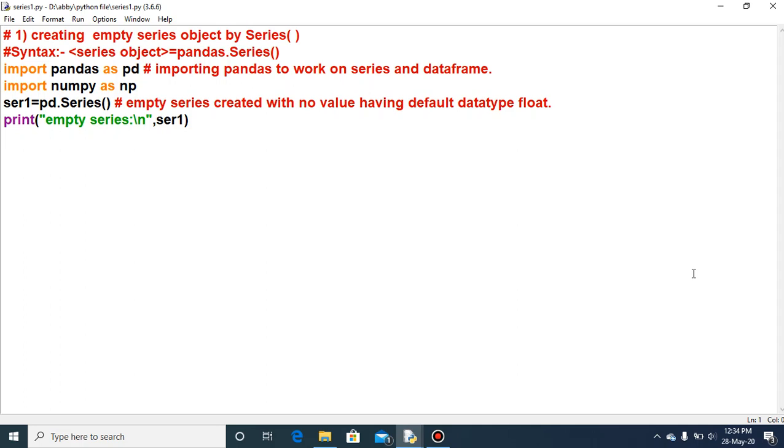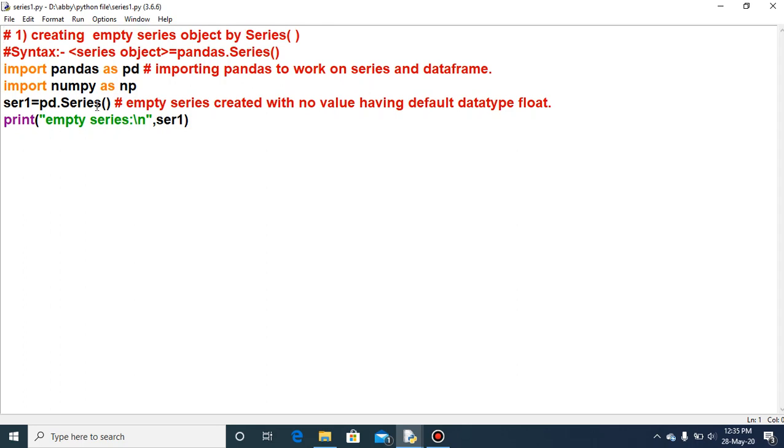The first method that we had seen in the last video was creating an empty series using the series constructor. So this is what I had written here as a comment: creating an empty series object by the series constructor or the series function.